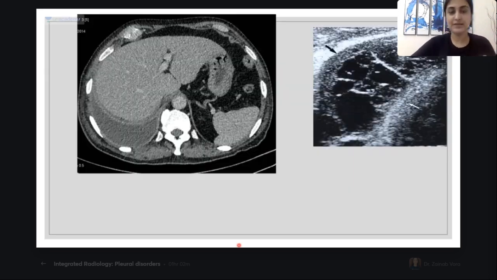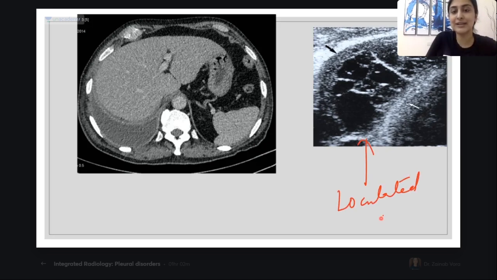Okay. So this is what it will look like. So when I say loculated septated effusion, this is what it looks like. See, remember our initial figure, black normal ultrasound. Now, can you all see the septae coursing in the effusion? This is a complicated effusion. This has to be drained. We cannot just leave this alone. All right, so this is what empyema looks like.